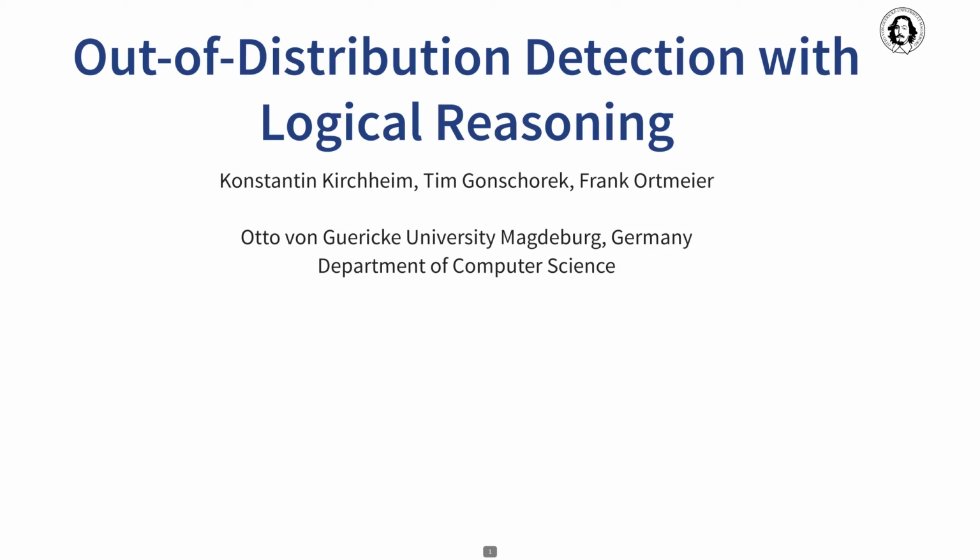Hello and welcome. Today, we're excited to present our research titled Out of Distribution Detection with Logical Reasoning. Our novel method integrates deep neural networks with a domain specific knowledge base, grounded in first order logic constraints. We demonstrate that this approach can significantly outperform current state of the art out of distribution detection methods while providing a certain degree of explainability.